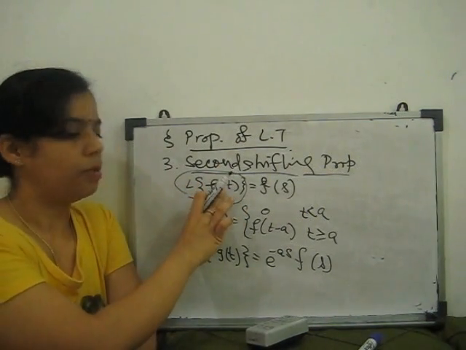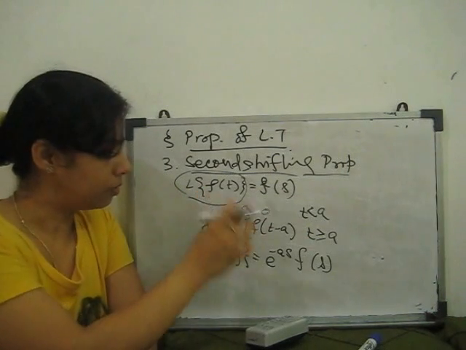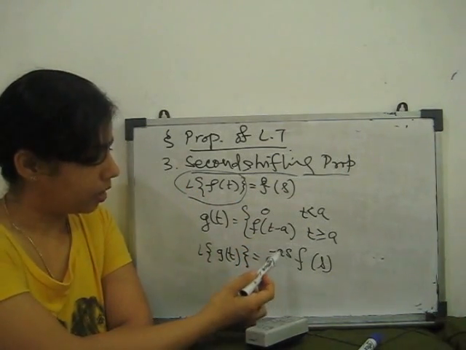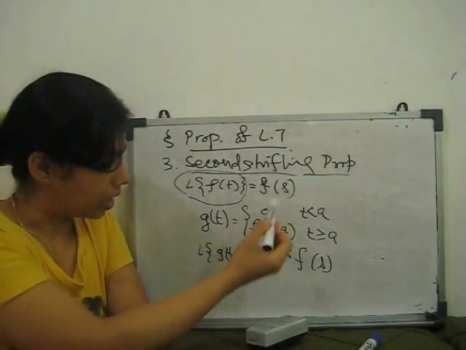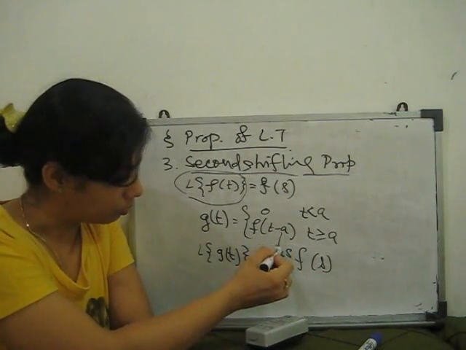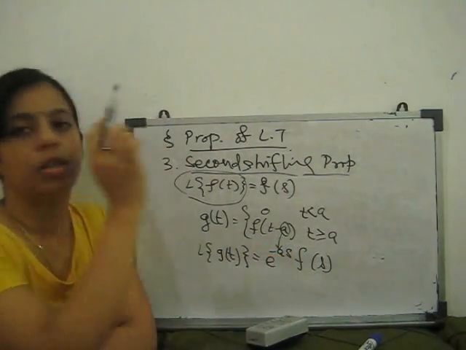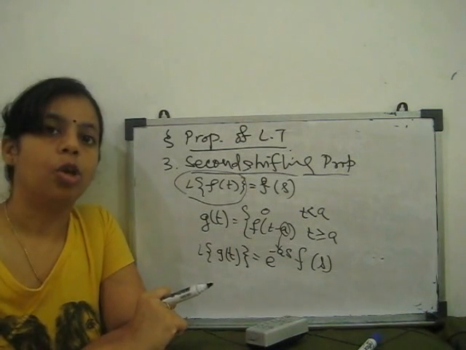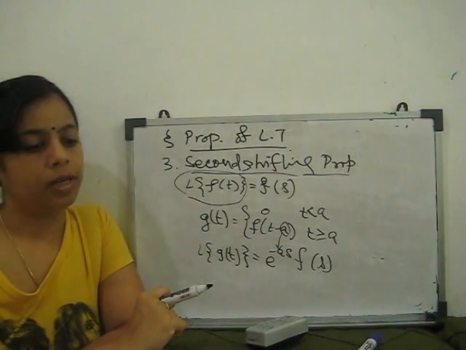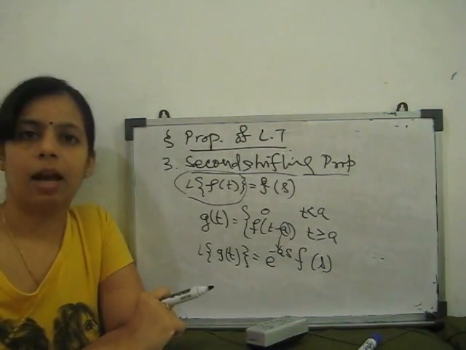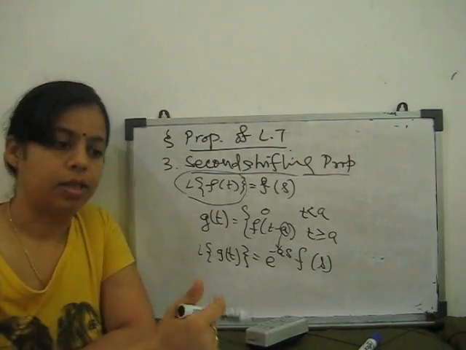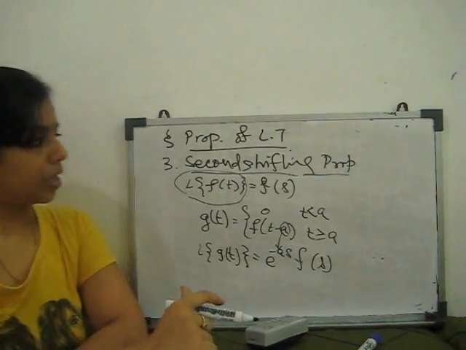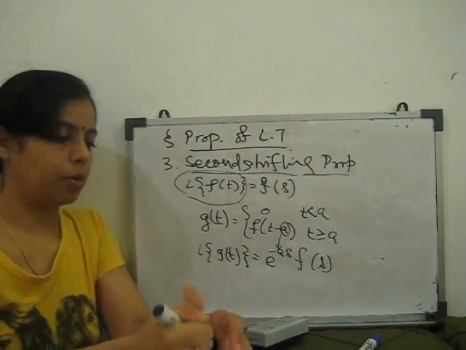So we find the Laplace transform of this function and just multiply by e to the power minus as, where a is this value. That is the Laplace transform of g(t). So this is the second shifting property for the given Laplace transform, and further we will definitely see an example on this.